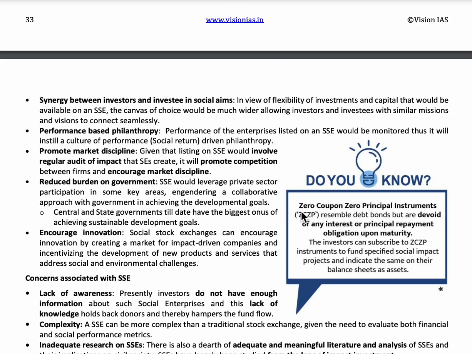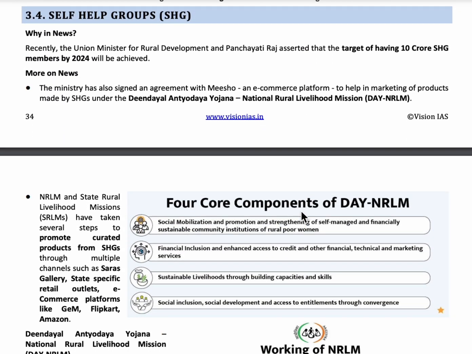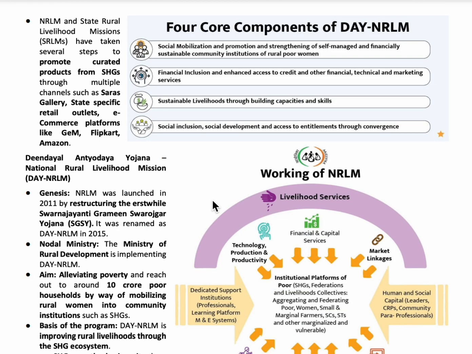The next topic is self help groups. Self help groups are the small informal groups of 10 to 20 people who come together to address their common problems. They come together and manufacture different types of products based on regions. To promote self help group products, National Rural Livelihood Mission and State Rural Livelihood Mission have taken several steps through Saras Gallery, state specific retail outlets, e-commerce platforms like GeM, Flipkart, Amazon.